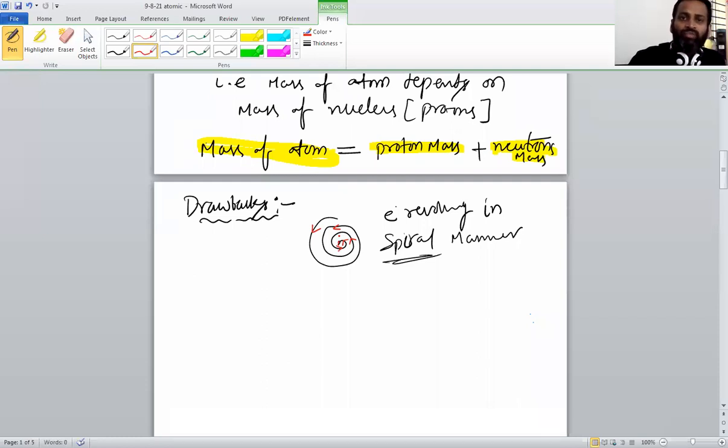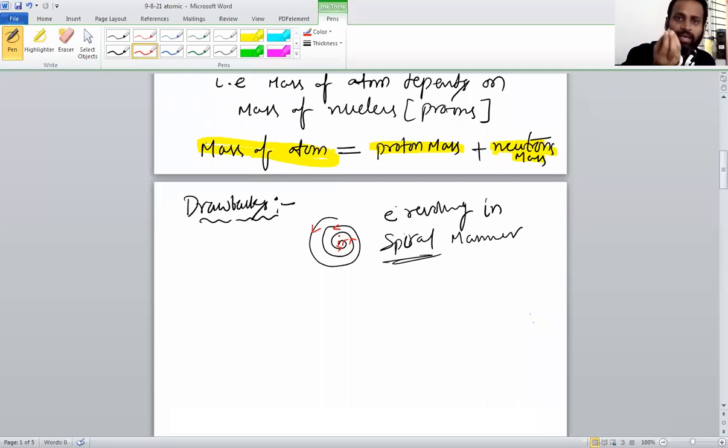So if the electron is revolving continuously, then what about its energy? This is the main important thing. So he failed to explain energy of electron, energy of atom, and stability of atom. Two things he was unable to explain. According to Rutherford, if the electron revolves continuously around the nucleus, then it has to lose energy.